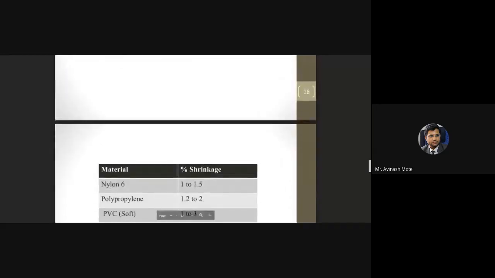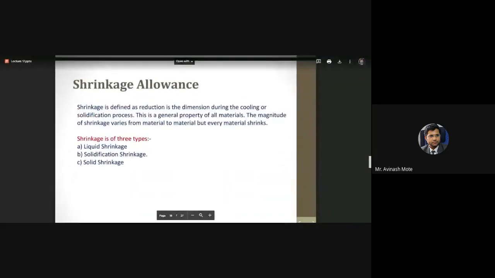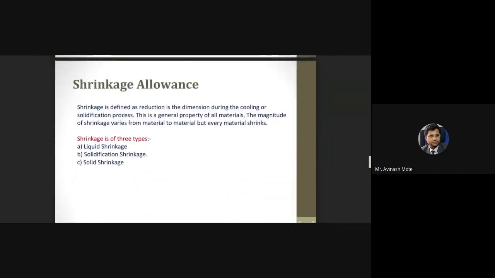Do you have a slide? Okay, no, I'll explain it. See, what does liquid shrinkage mean? First of all, to understand this, you will have to understand the phases of the material. Now, just take the example of water.